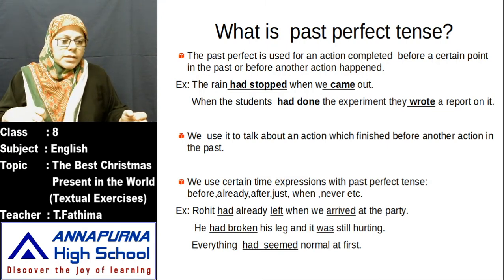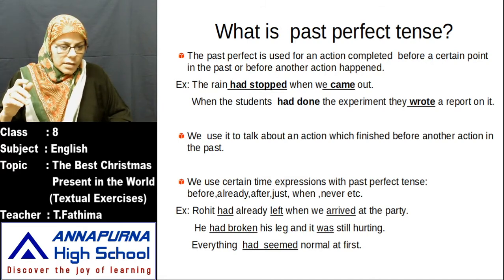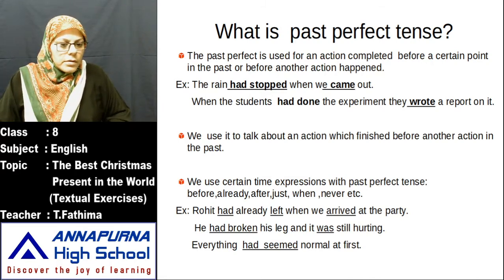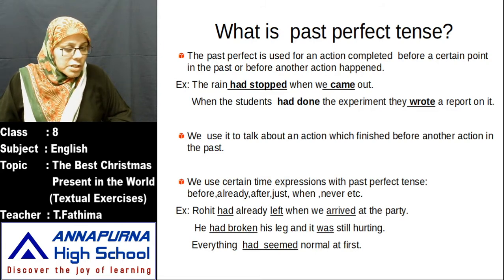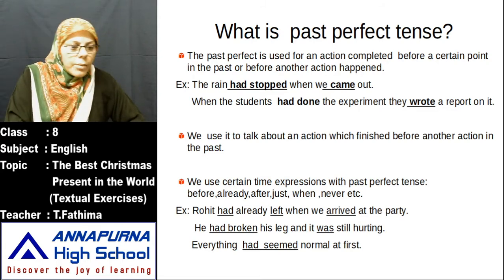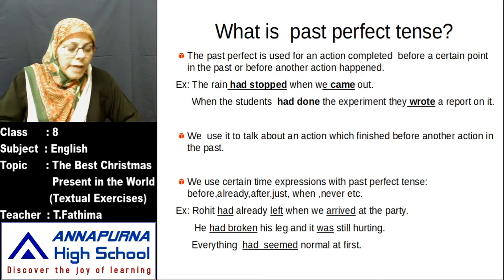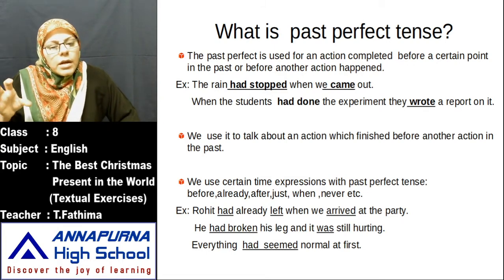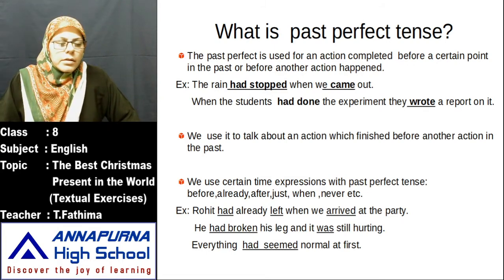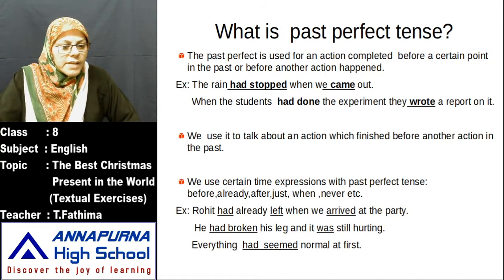Okay, next, he had broken his leg and it was still hurting. First, which action happened? Breaking the leg. And next, what happened? It was still hurting, paining. We should not say he broke his leg.